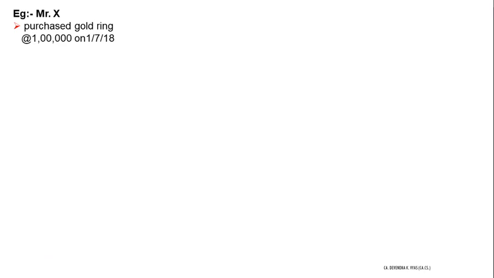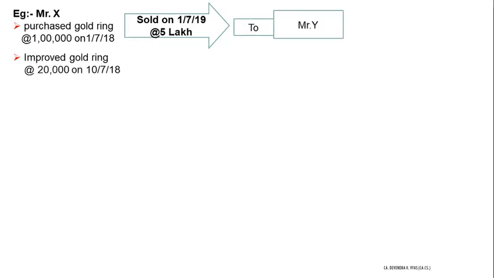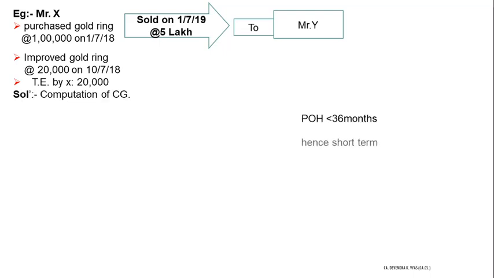Mr. X purchased a gold ring at 1 lakh, sold at 5 lakhs, purchased in 18, sold in 19. He improved the gold ring in 18 only by spending 20,000 rupees, and spent another 20,000 rupees just to transfer, say brokerage he paid. Compute capital gain. First of all, the gain will be short term because the period of holding is less than 36 months.